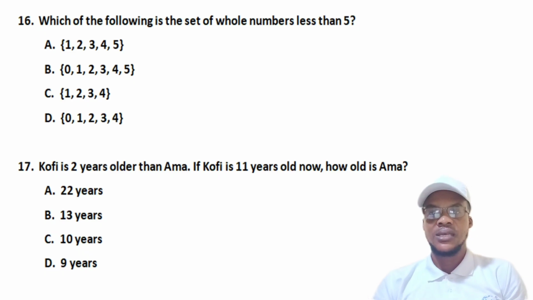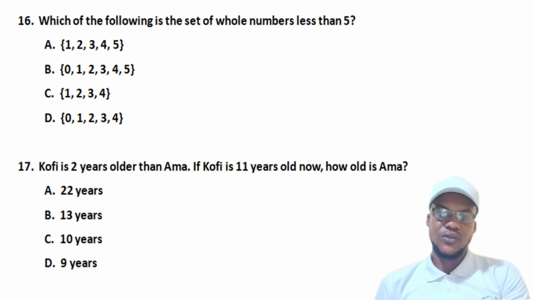So are these numbers less than 5? That's what you are looking at. If you look at the list of sets, you realize that it is only D that qualifies. But if you look at C, those numbers are also less than 5. But since whole numbers start from 0, we include 0. If you look at C, there is no 0 there. So even though the numbers there are less than 5, because there is no 0 in C, we don't classify it as whole numbers less than 5.